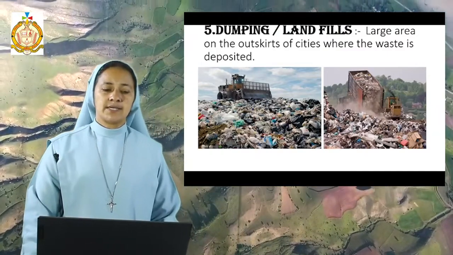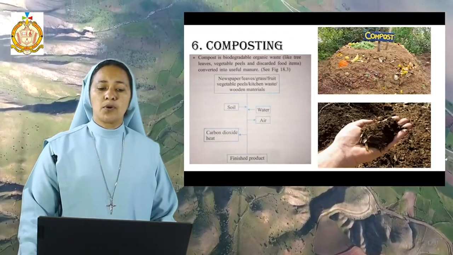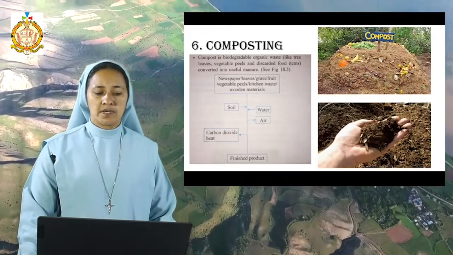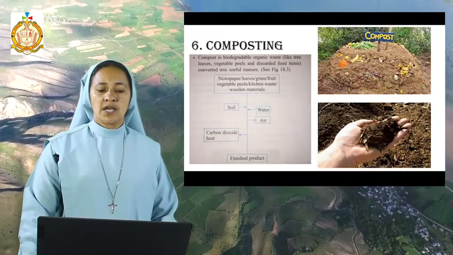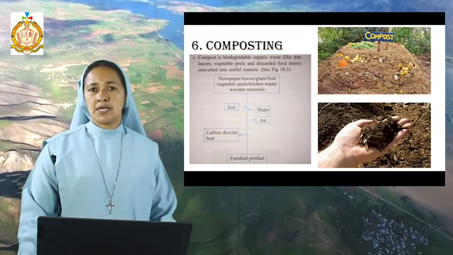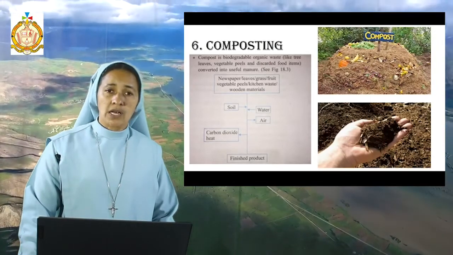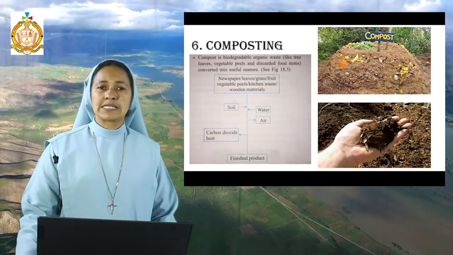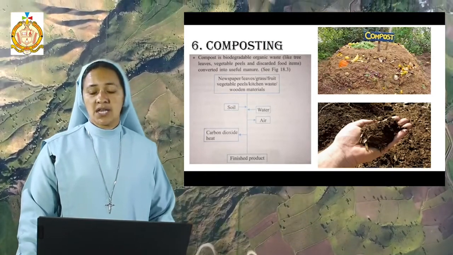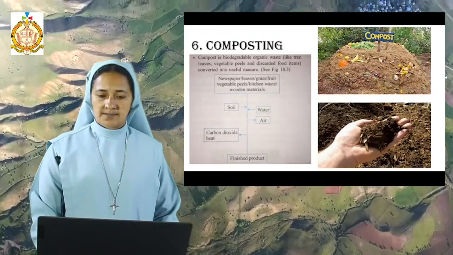And the next method is composting. Compost is a biodegradable organic waste, like newspaper, leaves, grass, fruit or vegetable peels, kitchen waste, and wooden material. All this can be decomposed. So we should make a pit there and collect it together. When the waste is mixed with the soil, water and air, and when it is heated up with carbon dioxide, it can be turned into another product, and we can use this as a fertilizer for the land.